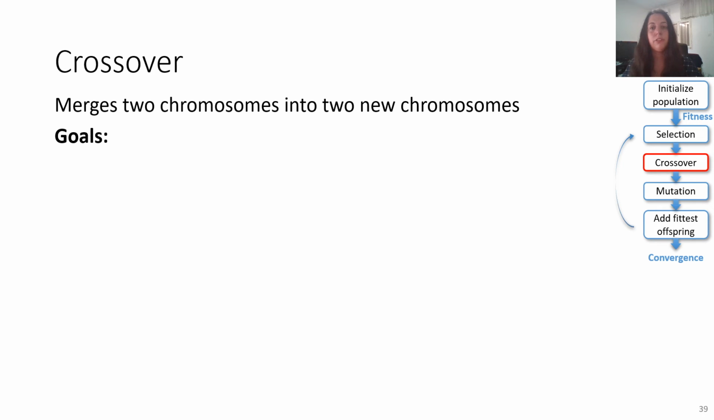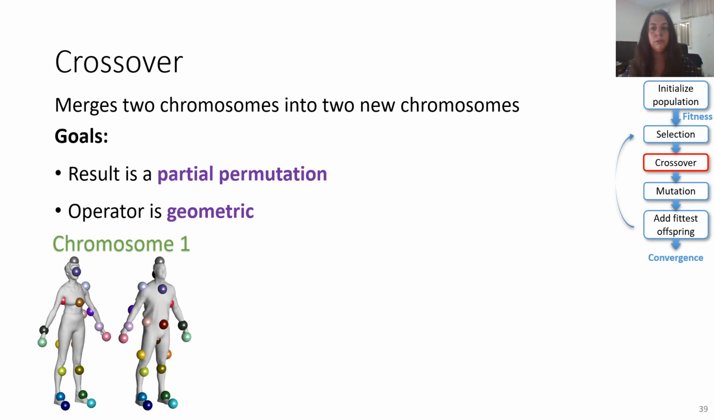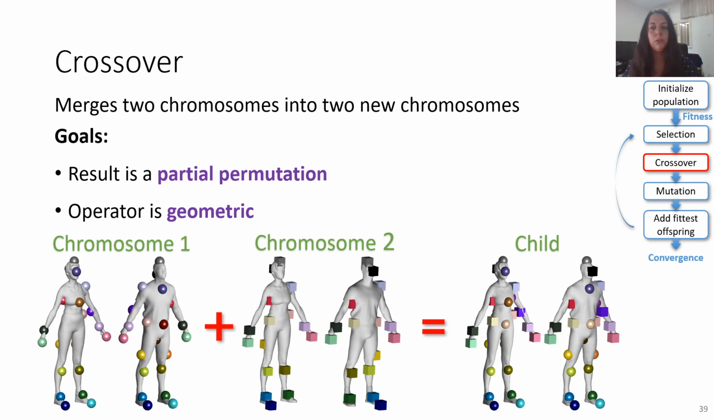We need our crossover operator to produce partial permutations, and we also want it to be geometrically meaningful. Our crossover operator is therefore defined as follows. If we take two different chromosomes, the first with genes marked with spheres and the second with cubes, and combine them, we receive a child chromosome whose genes are marked according to their origin.